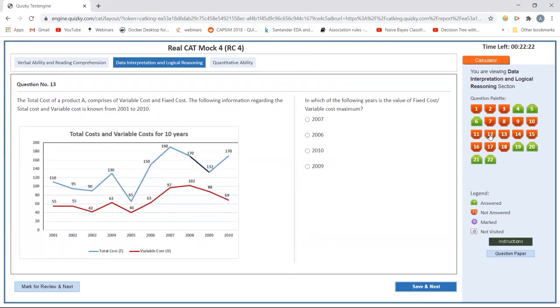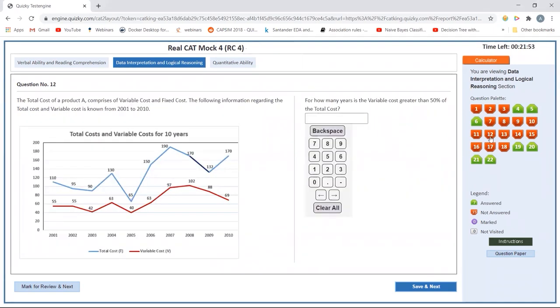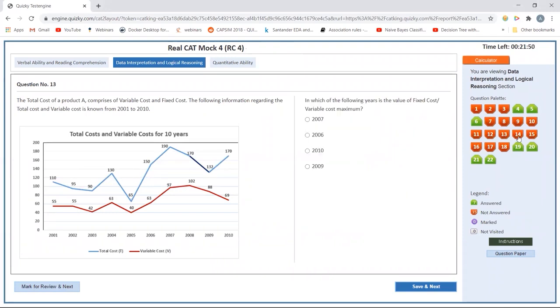Let's try this bar chart. Might be easy, I don't know. So what I have here is this kind of a bar chart: total cost, fixed cost. In which of the following is the value of fixed cost by variable cost maximum? Let's see the questions first. For how many is the variable cost greater than 50%? Okay, greater than 50%. This is good. And then the ratio of maximum to minimum.